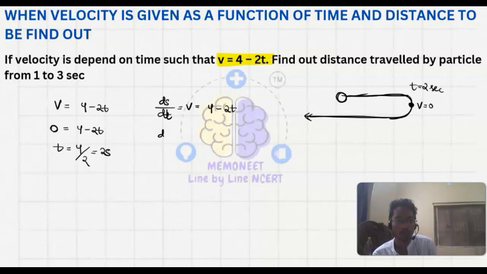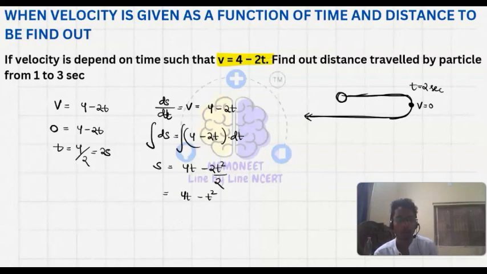So ds is equals to (4 minus 2t) dt. If we integrate this, we have s is equals to 4t minus 2t square by 2, so this is equals to 4t minus t square. So this is the expression for the displacement.